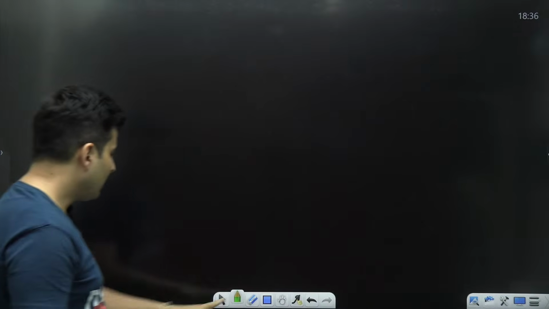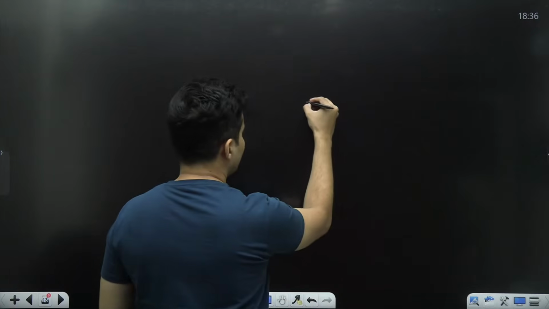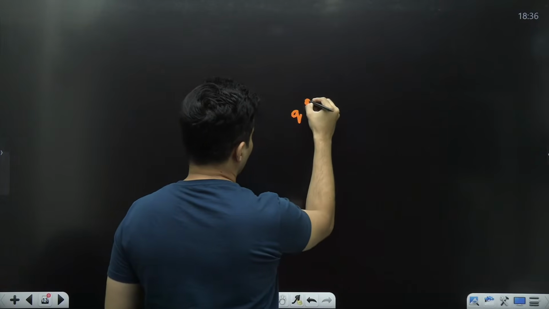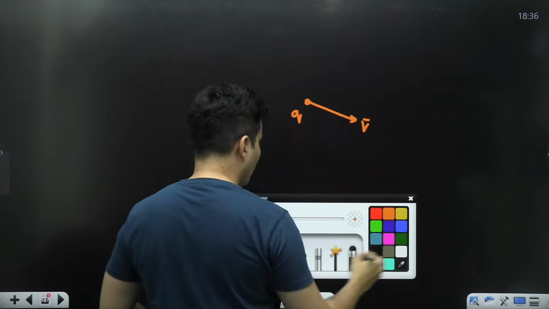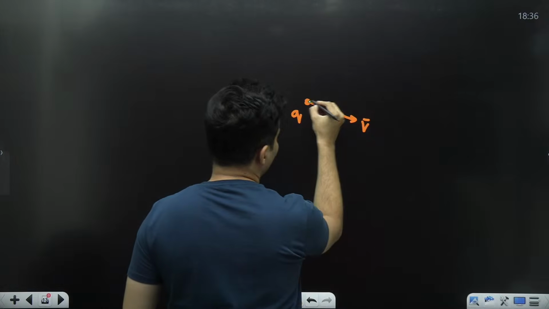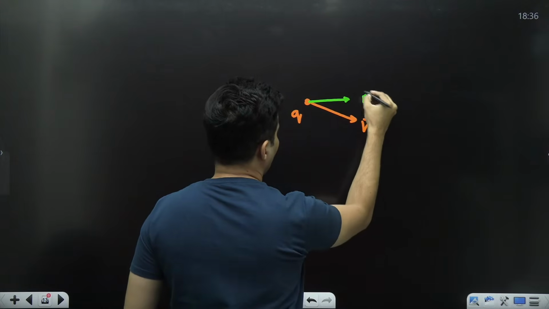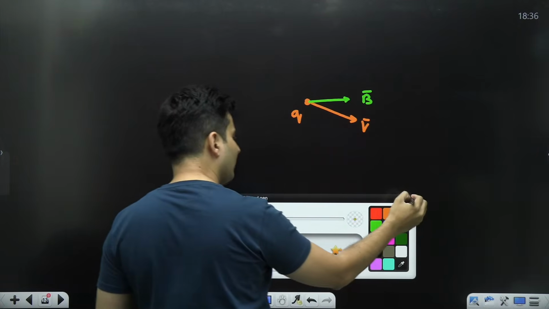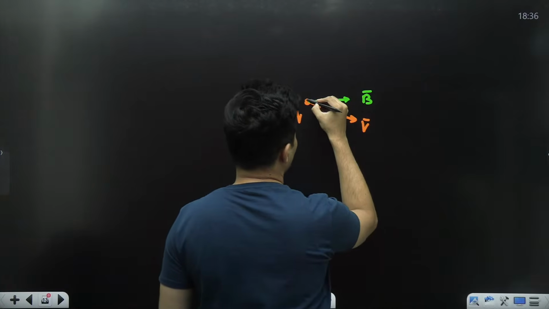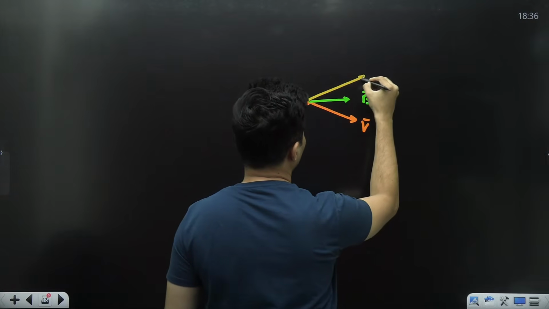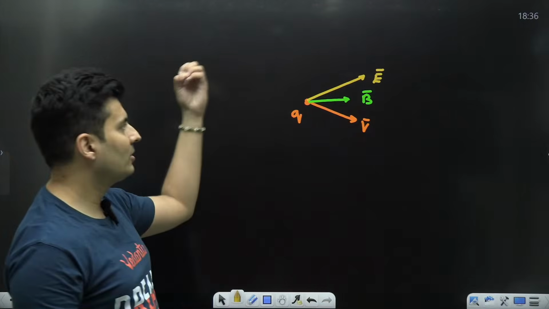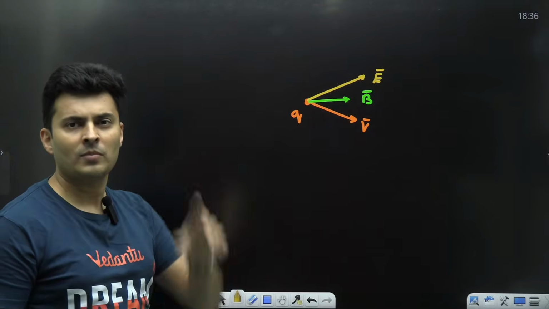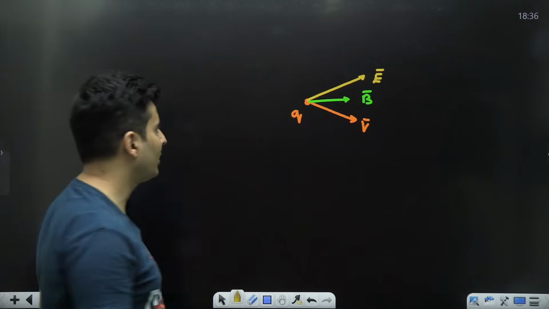Now, imagine there is a charge and it is, let's say, moving like this. There is a magnetic field which is acting, and apart from that, there is one more field, let's say your electric field, which is acting. So many fields are there. Let's think one by one what will happen.